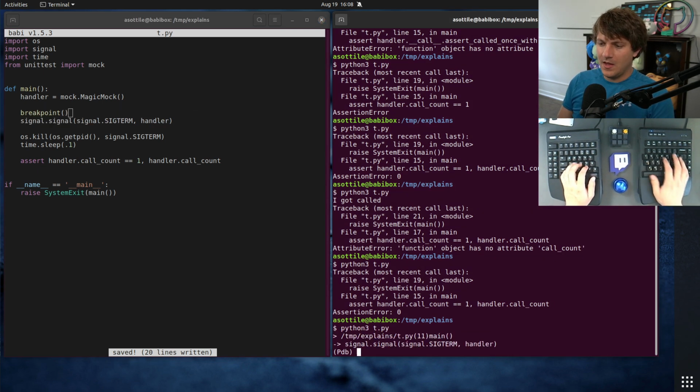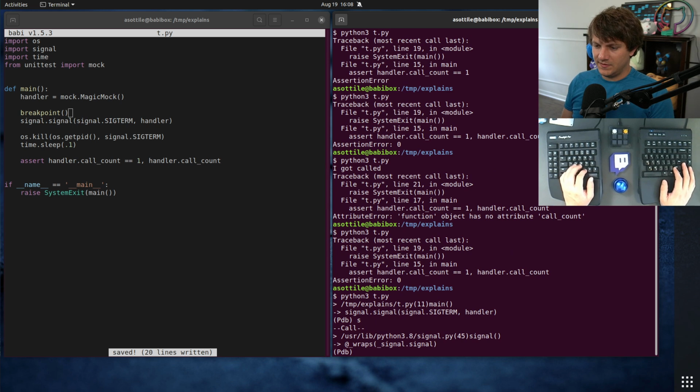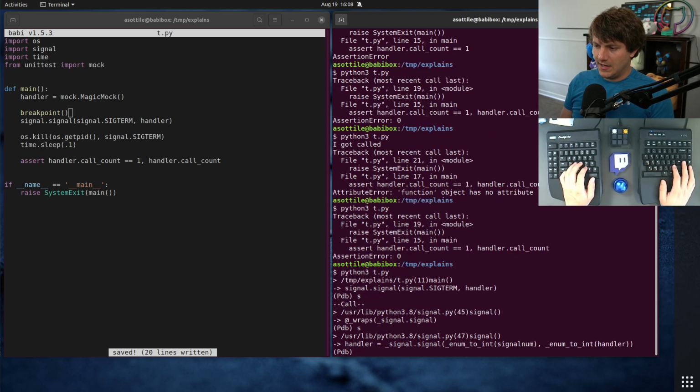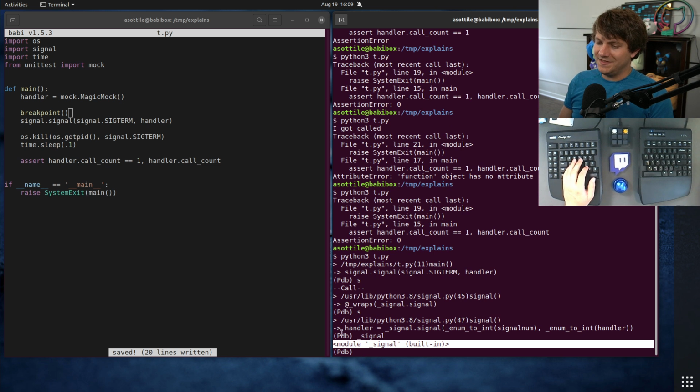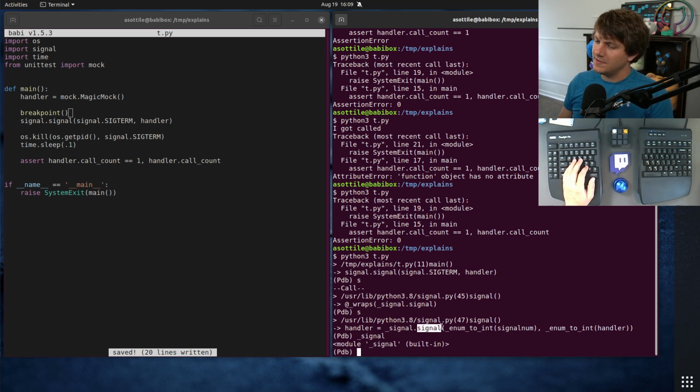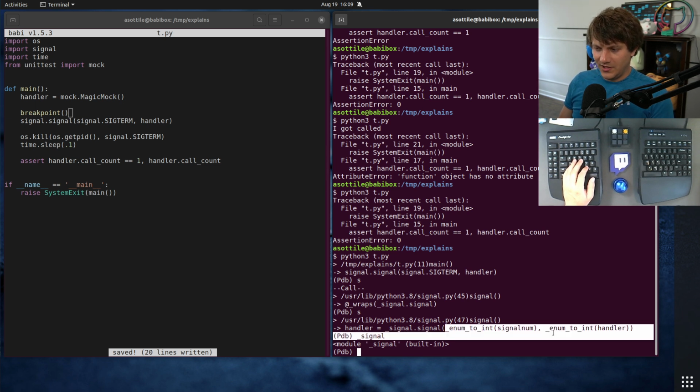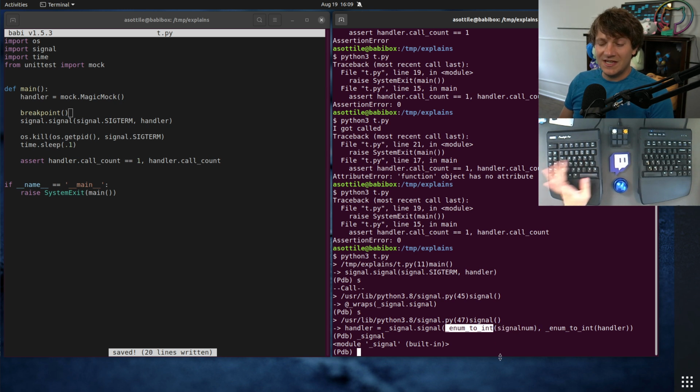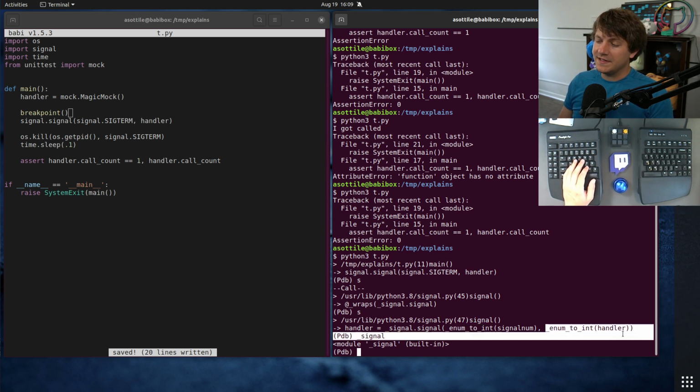All right, so if we do S to step into this, we'll see this wraps thing, and we'll see that we're actually calling underscore signal.signal. Now, underscore signal here is the C module for signaling, and this is the signal function. But this pure Python code is wrapping that underlying code. And if we look at the arguments here, it might be apparent what's going on. We are converting the signal number potentially from an enumeration into an integer. And the handler is also potentially being converted from an enumeration to an integer. And this is actually where things are going wrong.